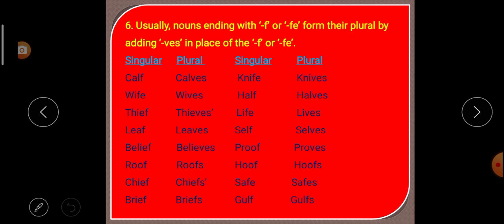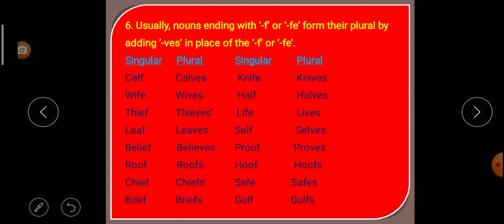Rule number 6. Usually nouns ending with F or FE form their plural by adding VES in place of the F or FE. Listen carefully. If a noun ends with F or FE, how do they form their plural?